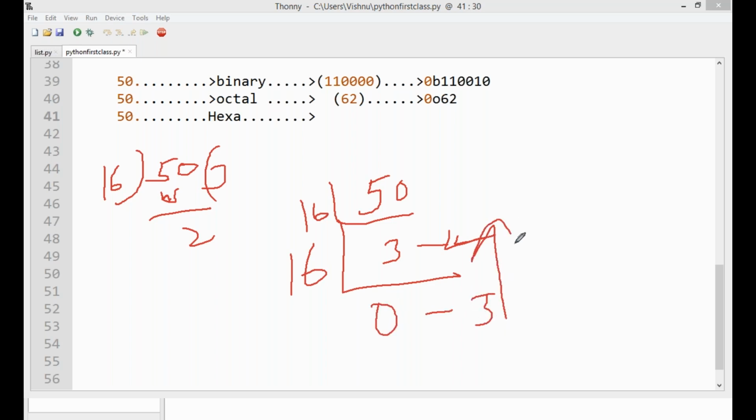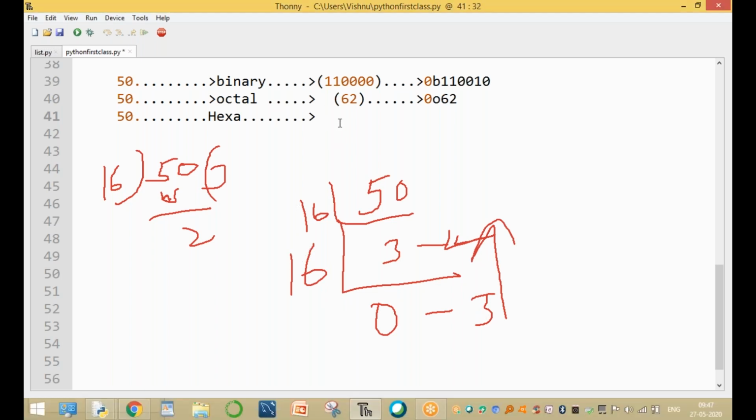Write the answer top to bottom. That is equal to 3, 2 only. Here the result equal to 3, 2. Here the final output equal to 0x32. 0x32, that is the final output. Clear, guys? So same answer.